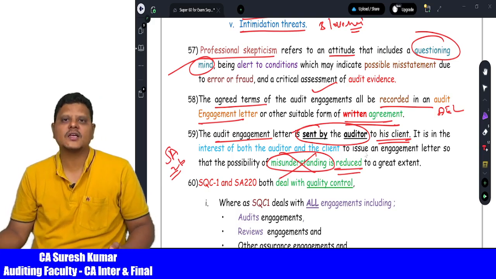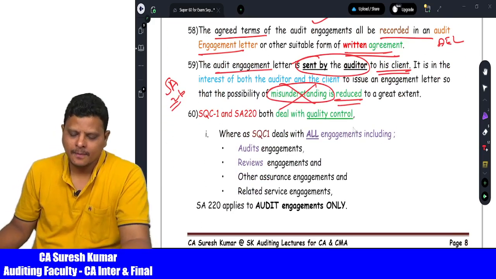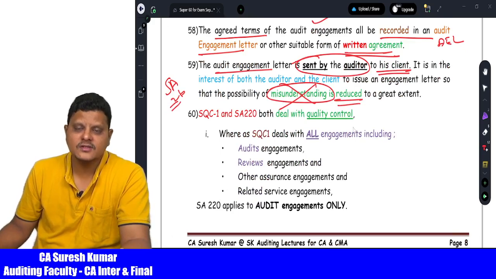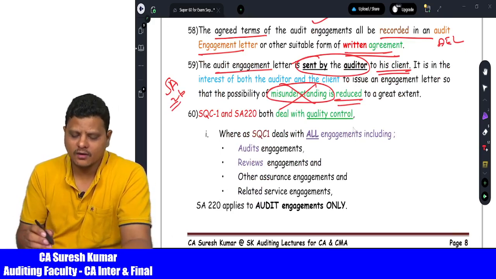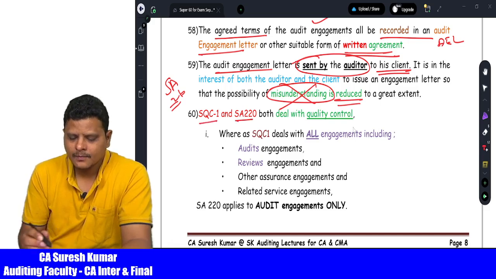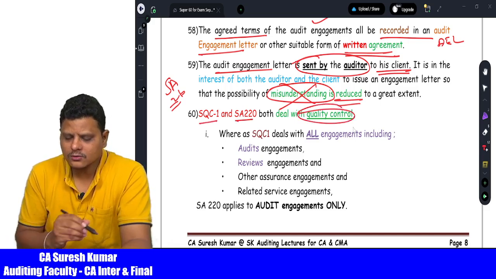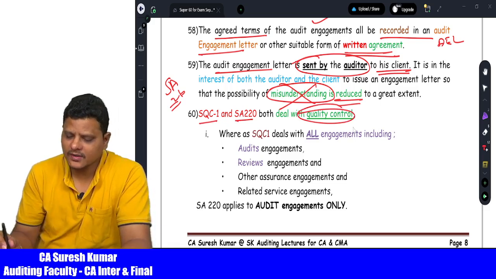Then consider the 60th point as a part of Super 60. Very important point, the 60th point: Standard on Quality Control 1 versus standard number 220. Both deal with quality controls only. Listen very carefully, my dear friends.